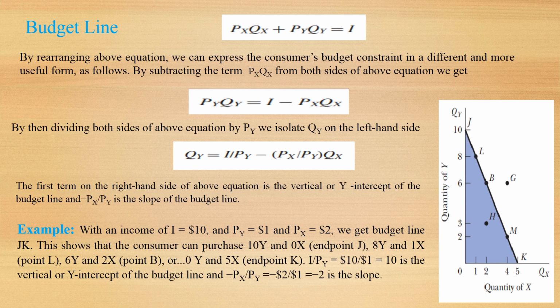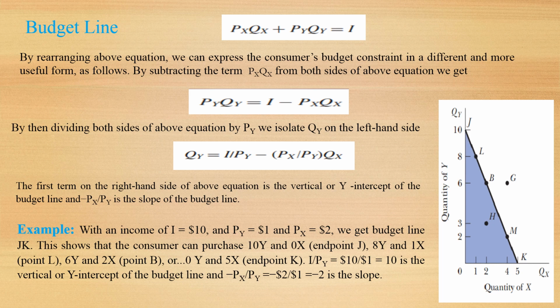Here we have also an example with an income of $10, price of good Y $1, price of good X $2, we get budget line JK.